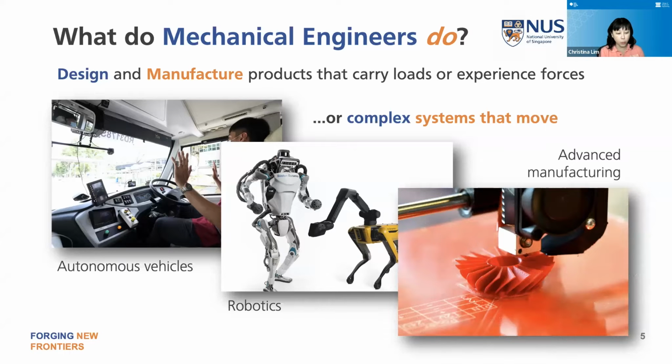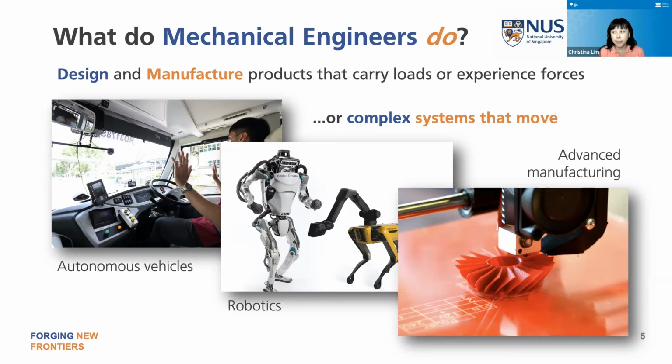So, what we've talked about, you might think of as mainly designing functional products, but to be able to bring these designs and ideas to life, we definitely need manufacturing. And so mechanical engineers are involved in all aspects of manufacturing. So here you see a 3D printer, but there are many other fairly advanced manufacturing processes as well.